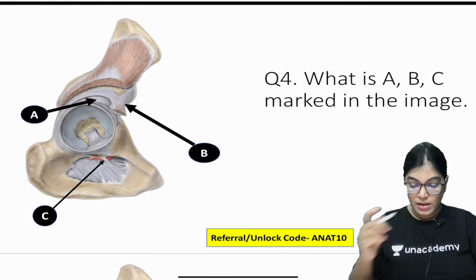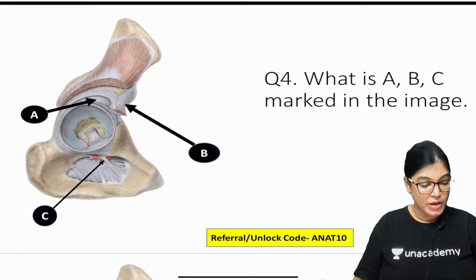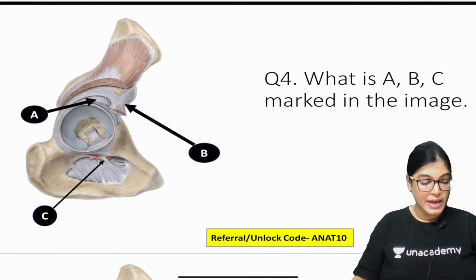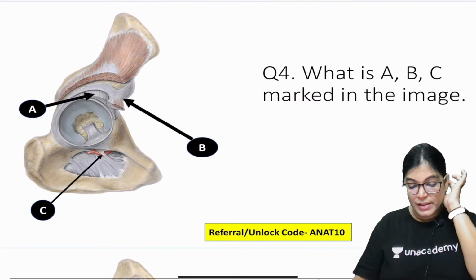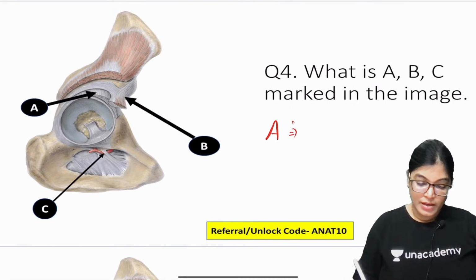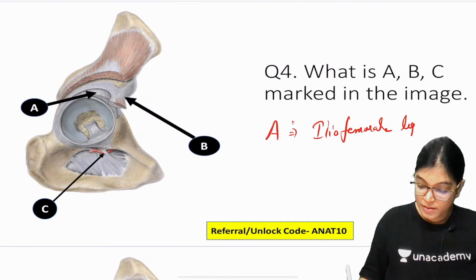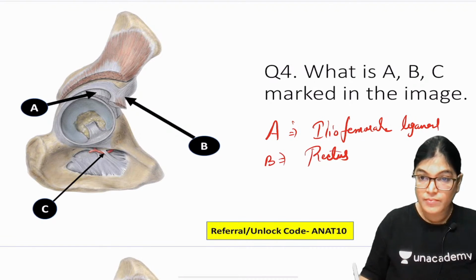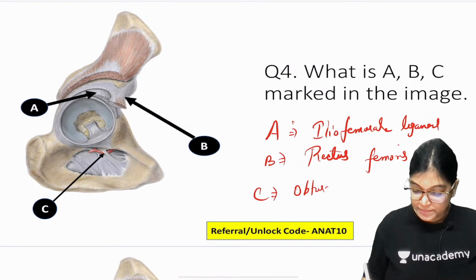Okay. So here we can see that the hip bone is shown, and the acetabular cavity is also opened up. So first, when we talk about A, here A is the iliofemoral ligament, B is the rectus femoris muscle, and C is the obturator artery.